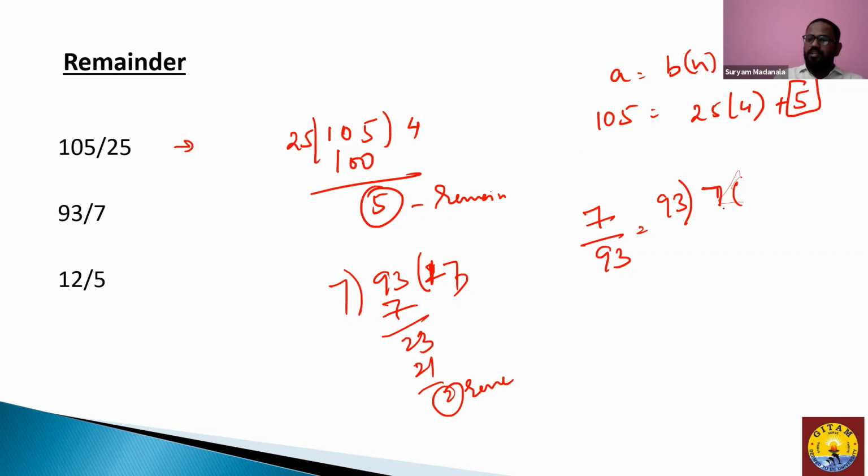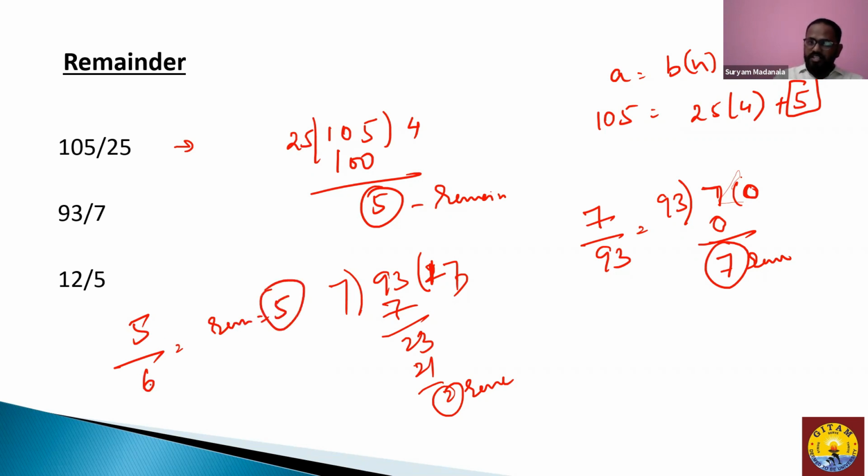So you know that there is no multiple of 93 which is in the list of 7. So what you do is, quotient 0, 0, and you get remainder as 7. One more example, like 5 divided by 6, the remainder is 5. So if at all the divisor is greater than the dividend, the remainder is the dividend itself only.